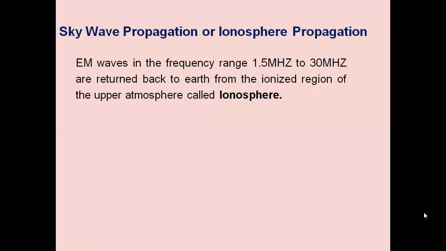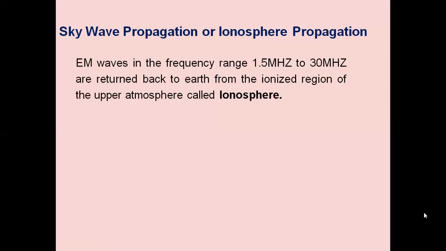VHF, UHF are used for space wave propagation, which we also study, but skywave propagation makes use of frequencies from 1.5 megahertz to 30 megahertz. They will be returned back to Earth from the ionized regions. If the frequency is above 30 megahertz, those signals will pass through the ionosphere and will not be returned back by the ionosphere. So that is the reason the maximum frequency of transmission for ionospheric communication is 30 megahertz.